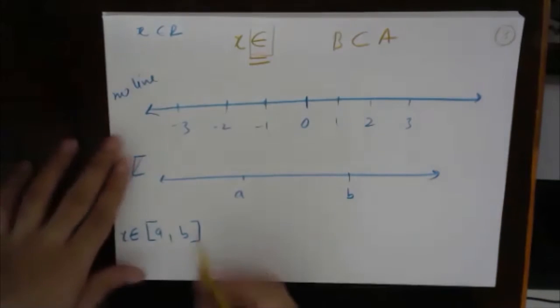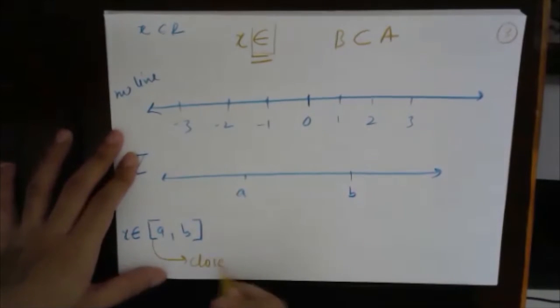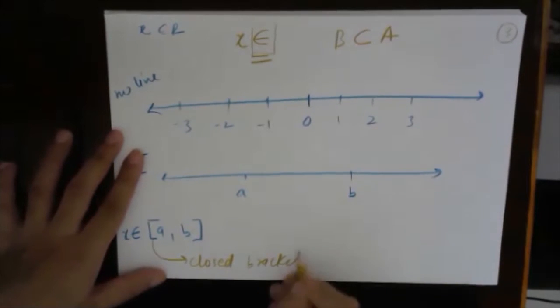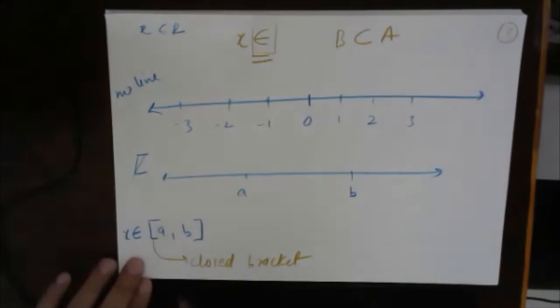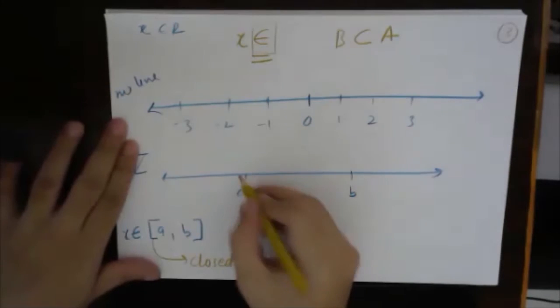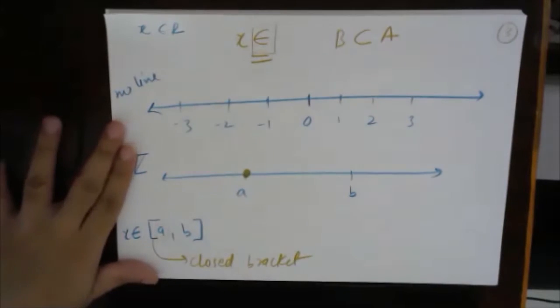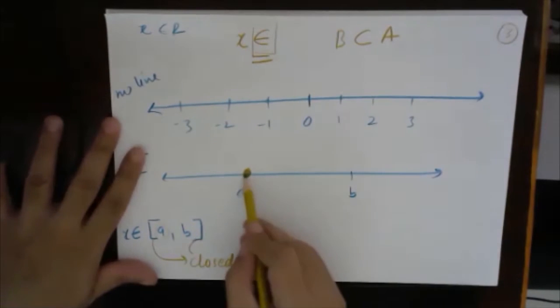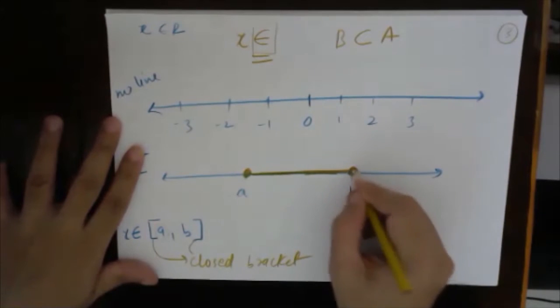Now what does this mean? This bracket means a closed bracket. And what does a closed bracket mean? It means that this A, small a, will be included. We will start from A, taking A also. This is also a closed bracket, so we will move till B, and we will take B also.